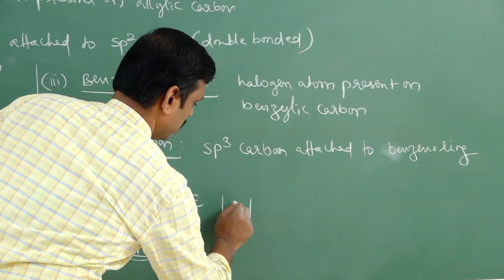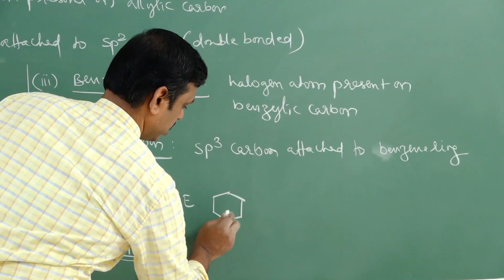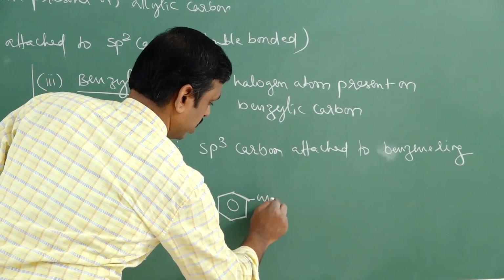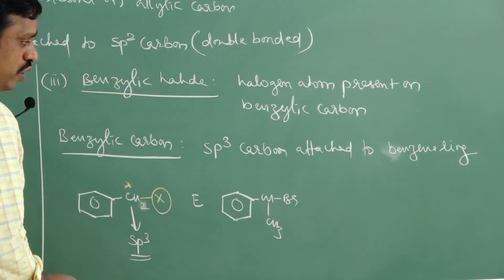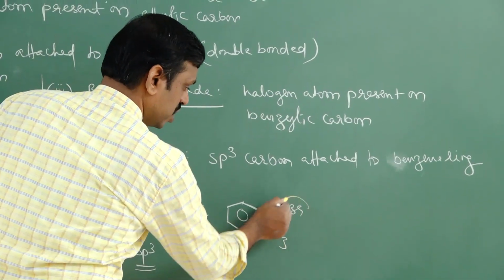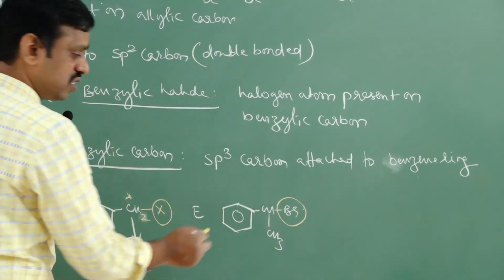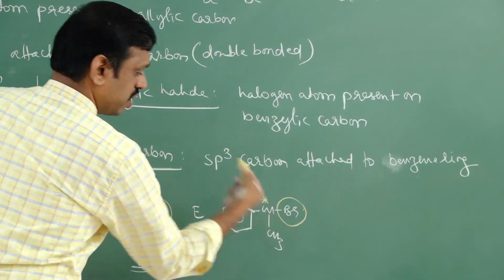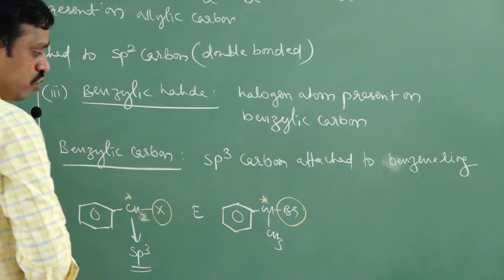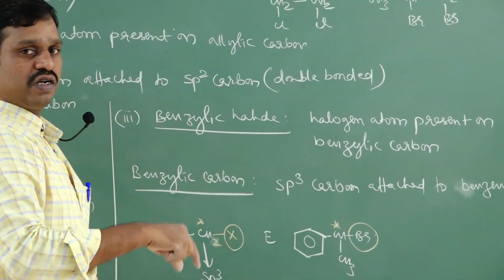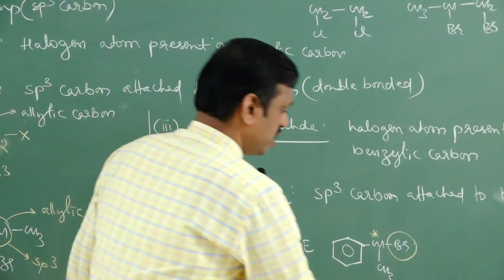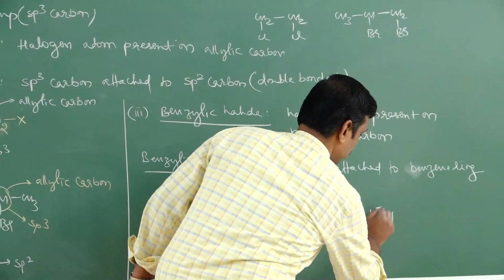For example, take this benzene ring CH, with Br, and CH3. Now tell me where the bromine is present. This bromine group is present on a benzylic carbon. You don't bother about this methyl group. We need to check where the bromine or the halogen is present. Next, one more example.